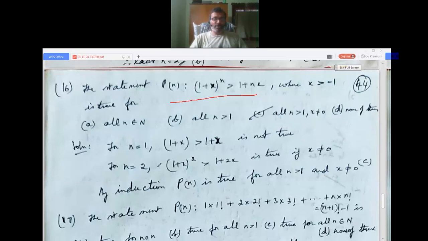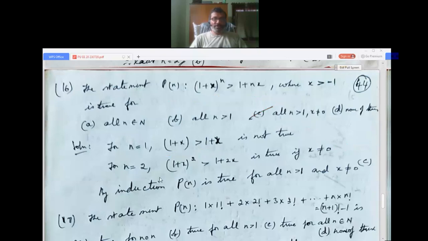For n equals 1, I get 1 plus x greater than 1 plus x, so this is not true. For n equals 2, (1 plus x) squared greater than 1 plus 2x is true, because (1 plus x) squared is 1 squared plus x squared plus 2x. So it is certainly greater than 1 plus 2x if x not equal to 0. True. Hence by mathematical induction P of n is true for all n greater than 1 and x not equal to 0. So option C. I hope it is clear.